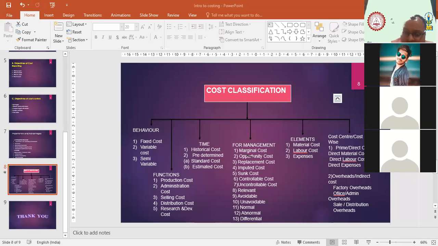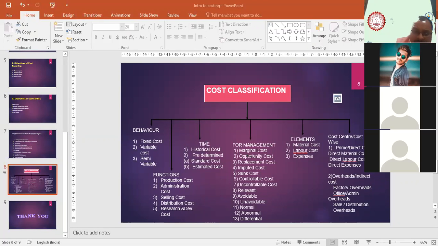It is just calculated for decision making purposes. At the same time, if the owner is using his own property for business purposes, then he has an option to give that property on rent to someone else or start his own business. So again, you have to think about the rent of your own property, which one is giving higher return, whether the rent from an outsider is more or the business is giving me more profit. So these are imputed costs. It is just an imaginary cost. It is useful for making decisions.